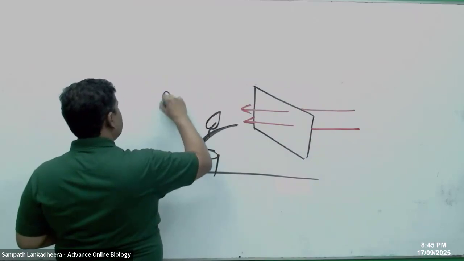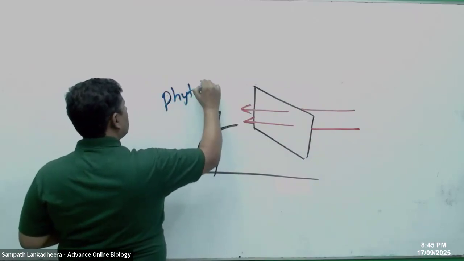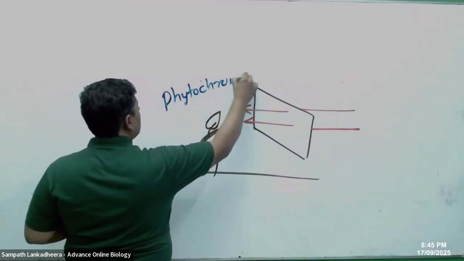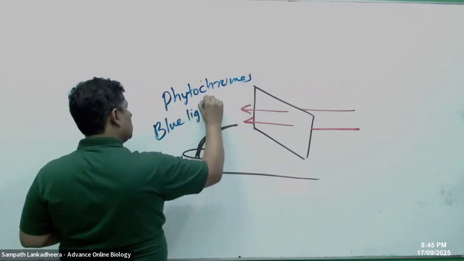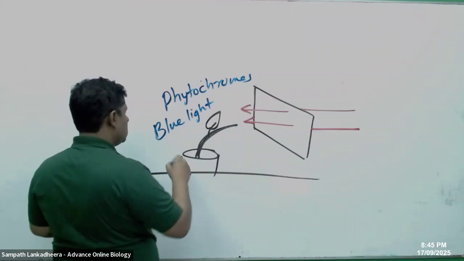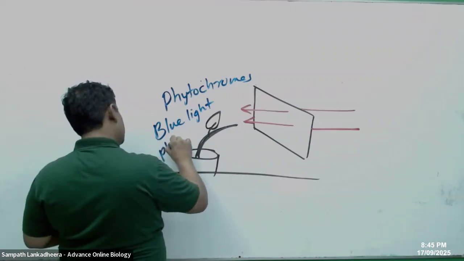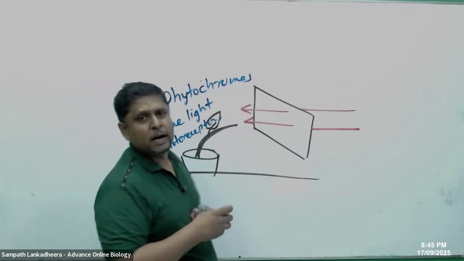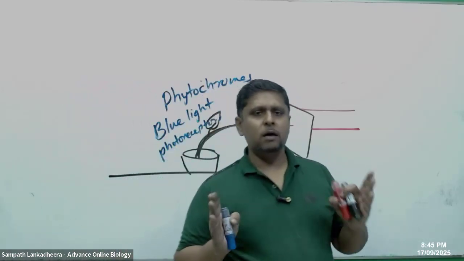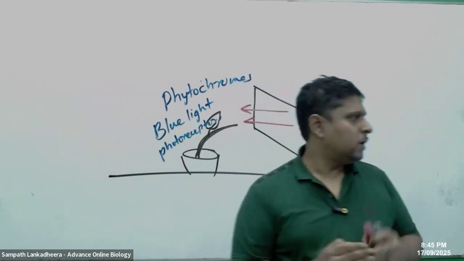Maybe here phytochromes as well as blue light photoreceptors, both are participating for the plant to respond and to bend towards the light.